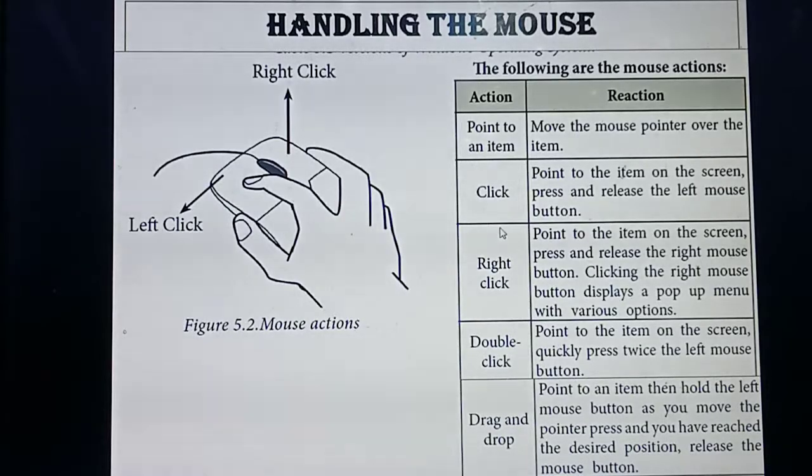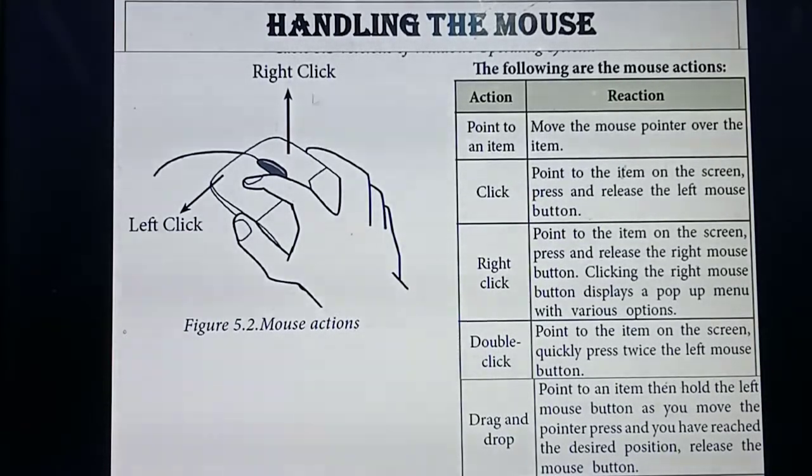The next one is click. Listen, I already said two buttons are there. Click means you press the mouse one time, either left or right. You press and release the left mouse button one time.